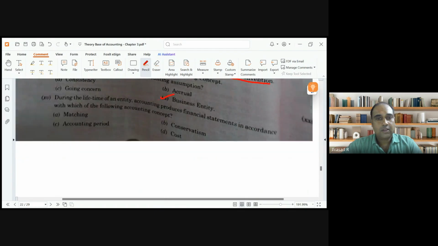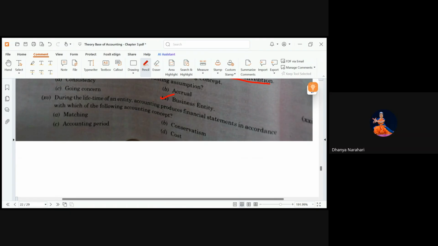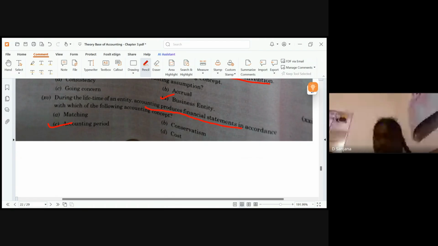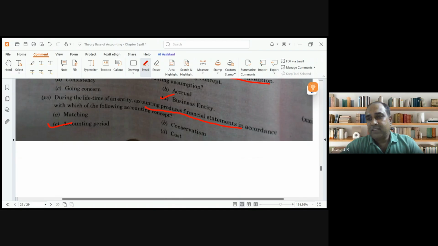Clear? During the lifetime of an entity, accounting produces financial statements in accordance with the following concept: the accounting period. Every accounting period is divided into 12 months.